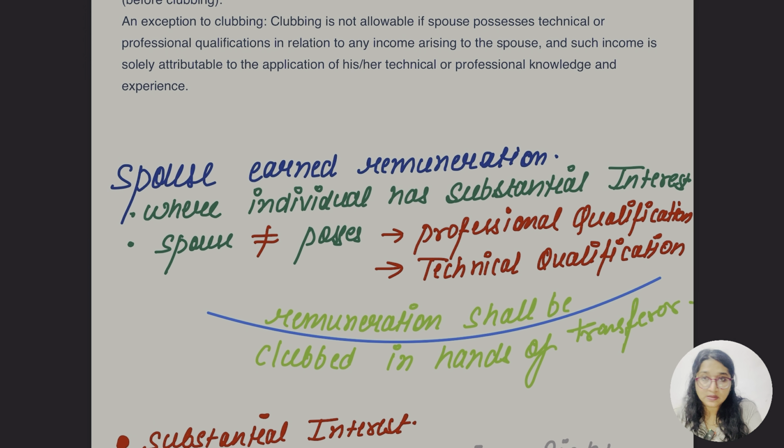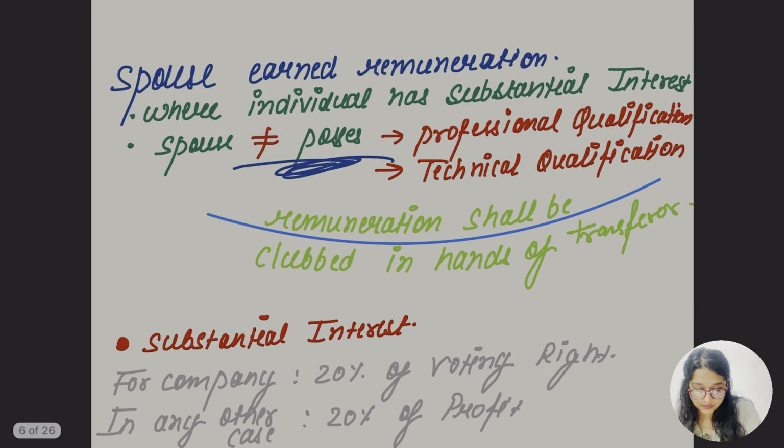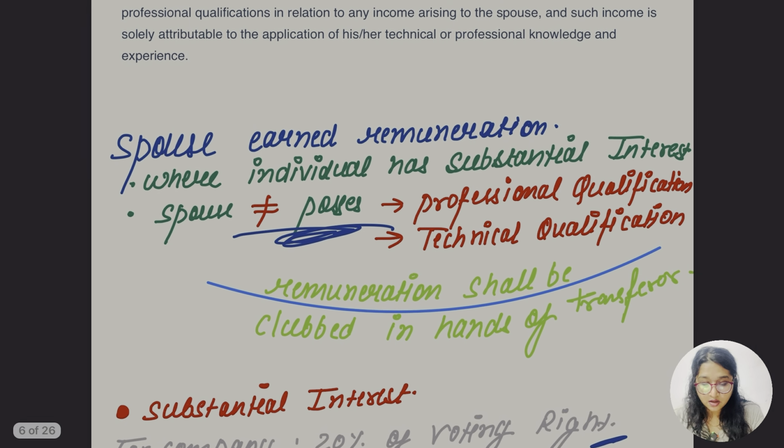So we have to understand what is substantial interest. The spouse doesn't possess any professional qualification or technical qualification. Remuneration shall be clubbed in the hand of the transferor. So what is this substantial interest? For a company, it is more than 20% of the voting right. In any other case, it is 20% of the profit.